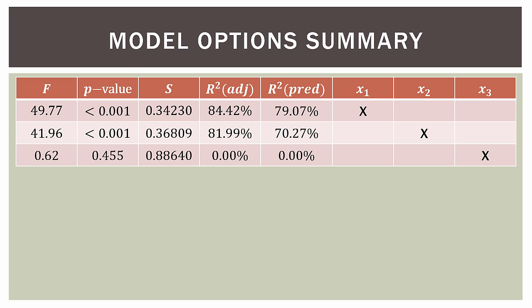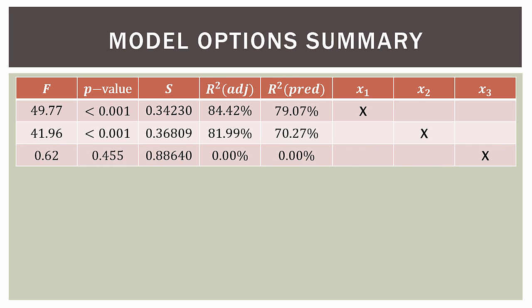Now the R squared adjusted for the second one is 81.99. It's a little bit lower than the one at the top. And then the R squared predicted is 70.27, which is quite a bit lower than the one at the top. And then finally, we have our dud, our no good one, where we're using X3. I'm not even going to go through that anymore because it's obviously no good.